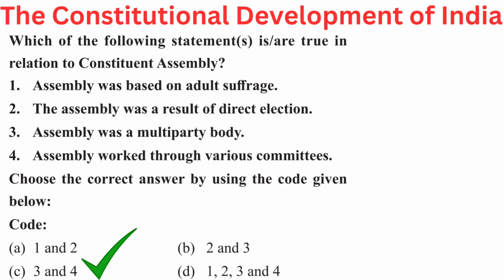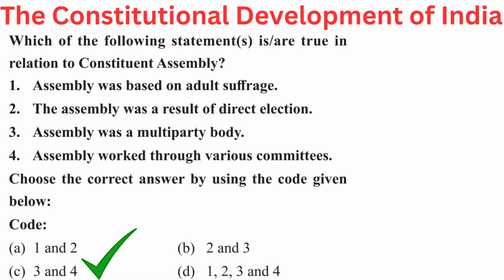Your question is, which of the following statement or statements is or are true in relation to Constituent Assembly? 1. Assembly was based on adult suffrage. 2. The Assembly was a result of direct election. 3. Assembly was a multi-party body. 4. Assembly worked through various committees. Choose the correct answer by using the codes given below.